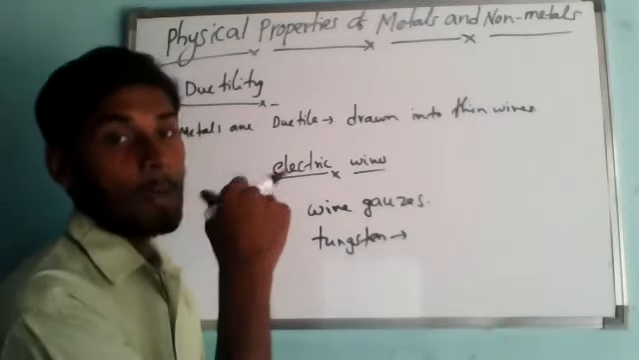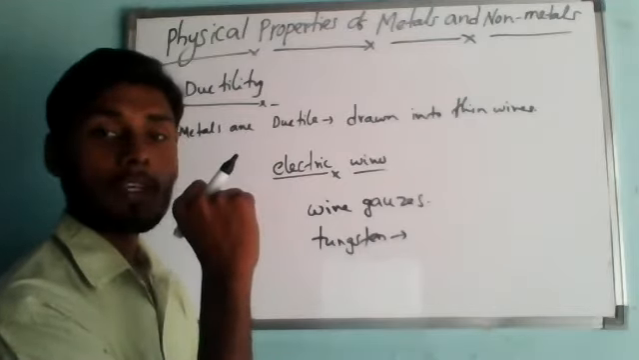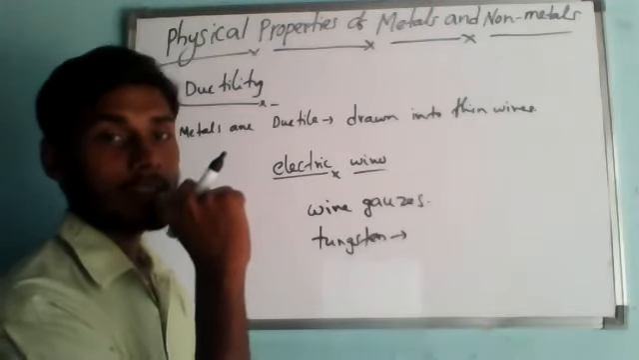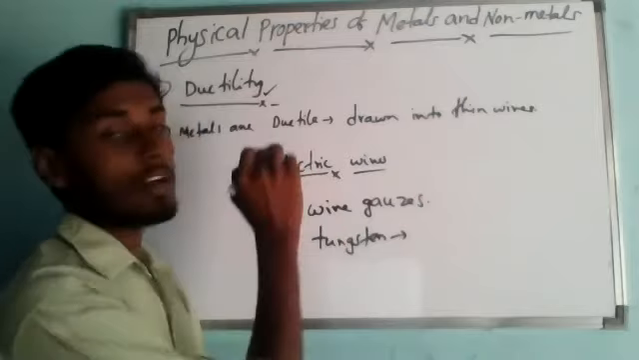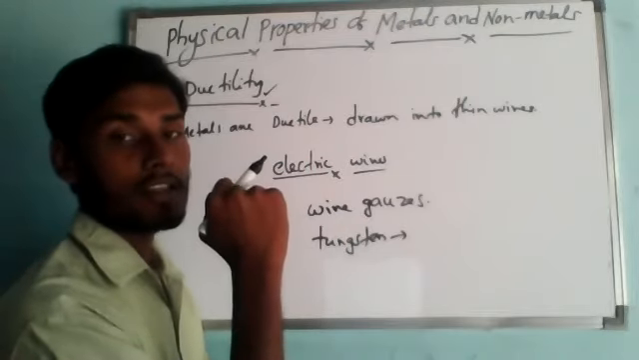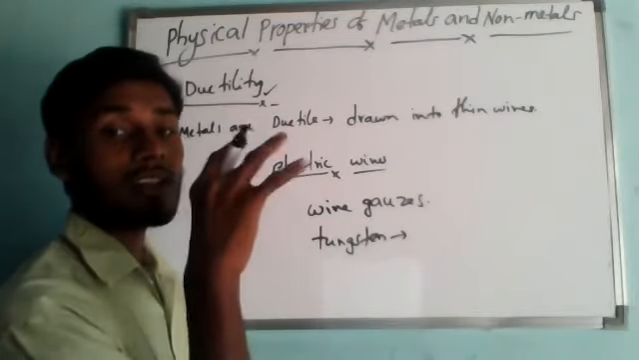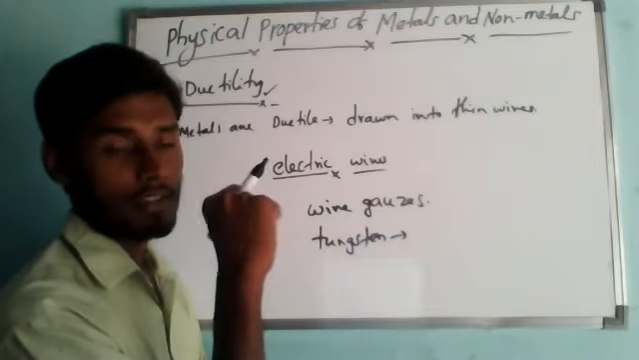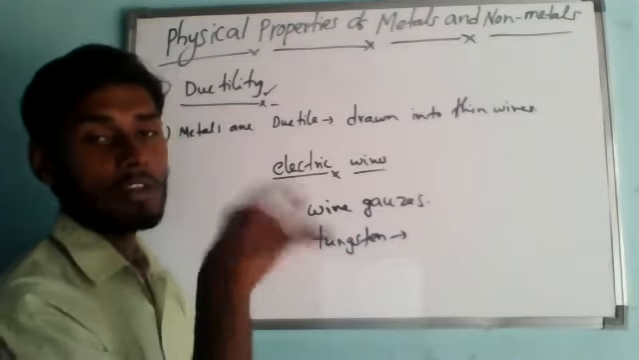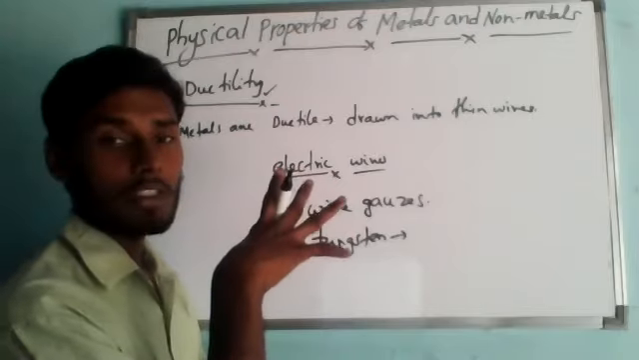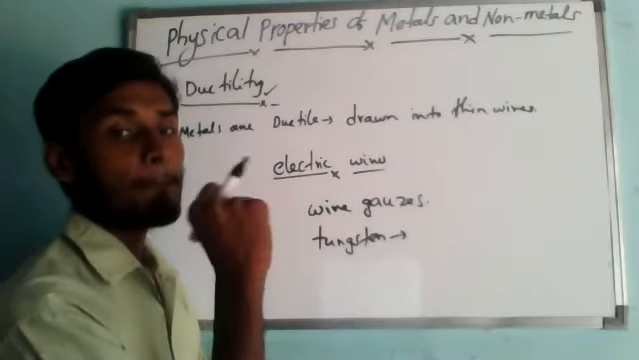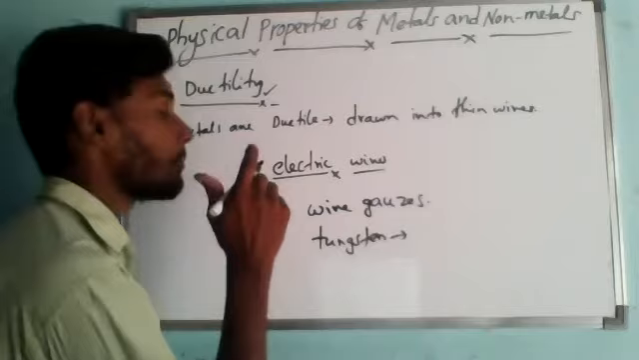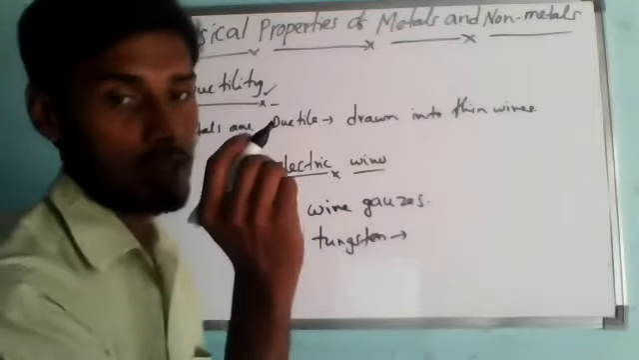So the property which allows metals to be drawn into thin wires is called ductility. Ductility is another characteristic property of metals. From this whole explanation we can say that generally metals are malleable and ductile. They have both properties.